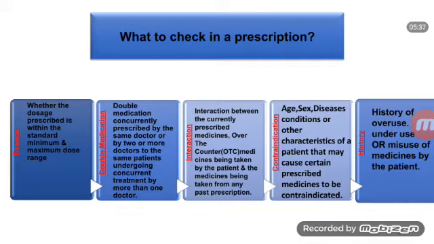Next, history: any history of overuse, underuse or misuse of medicine by the patient. Check these while checking a prescription.